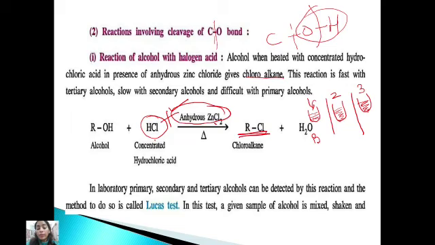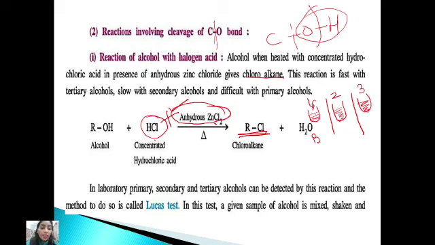These colors we find with the Victor-Meyer test. What is the Victor-Meyer test? Victor-Meyer reagent means red phosphorus in the presence of iodine. To distinguish the primary, secondary and tertiary alcohols, we find a red color in primary alcohol in the presence of alkali, a blue color in secondary alcohol, and no color in tertiary alcohol.